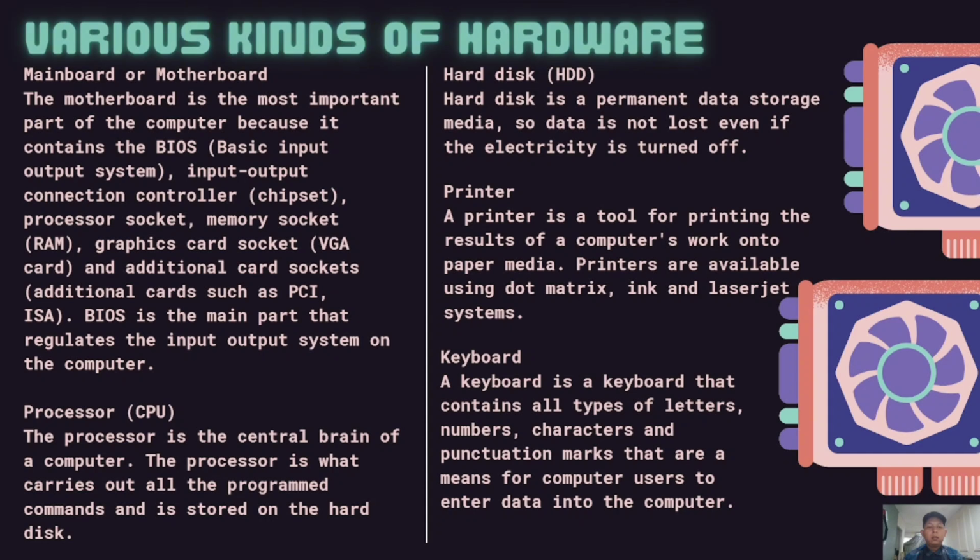BIOS is the main part that regulates the input-output system on the computer.